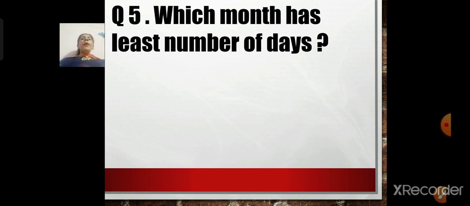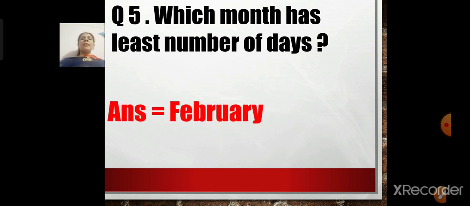Next question. Which month, not number, which month has the least number of days? Which month has very few days in a year? February. Correct. Why? Because some months have 31, some months have 30, but February has 28 or 29. Okay.